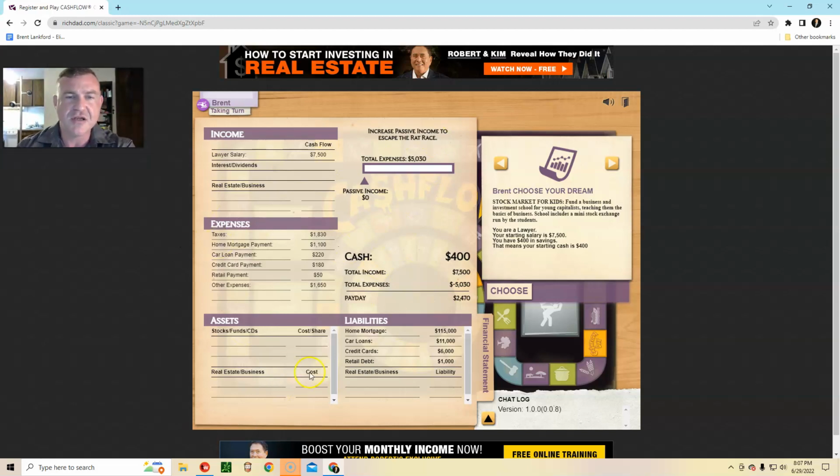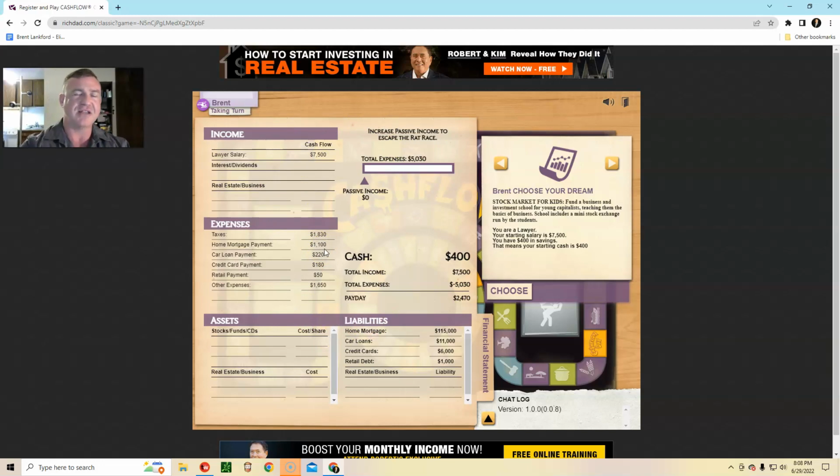What you're looking at here is a financial statement. You could say, income, assets, liabilities, also known as a balance sheet. You've got your income, expenses, assets, and liabilities. So every person or entity, a business, a school, a government, everyone has one of these. You might not know that you have one. You might not be keeping track of it, but everybody has one.